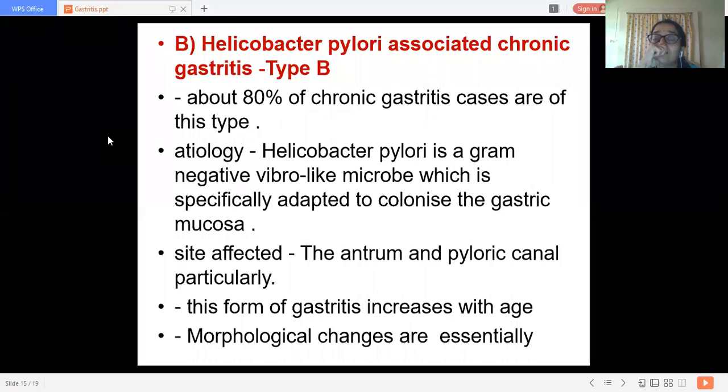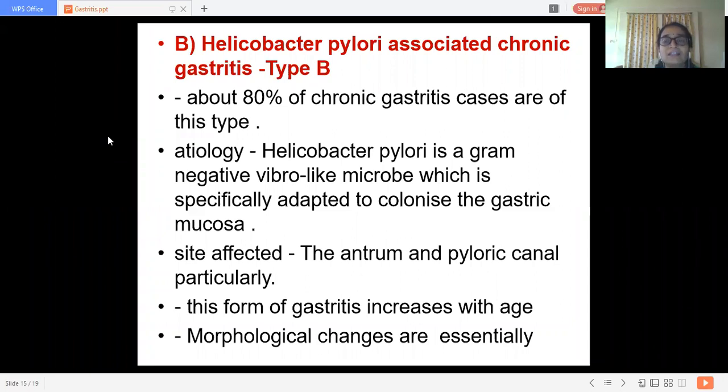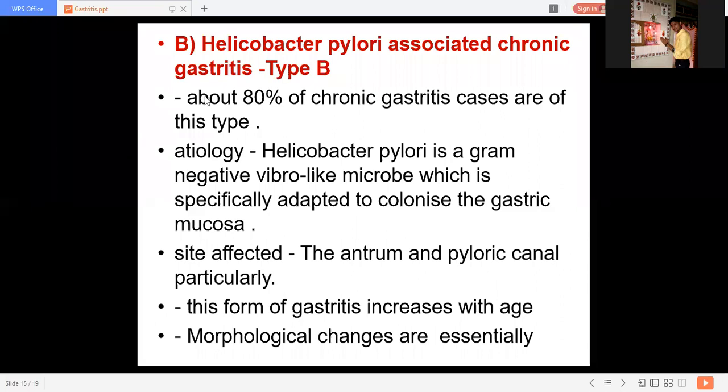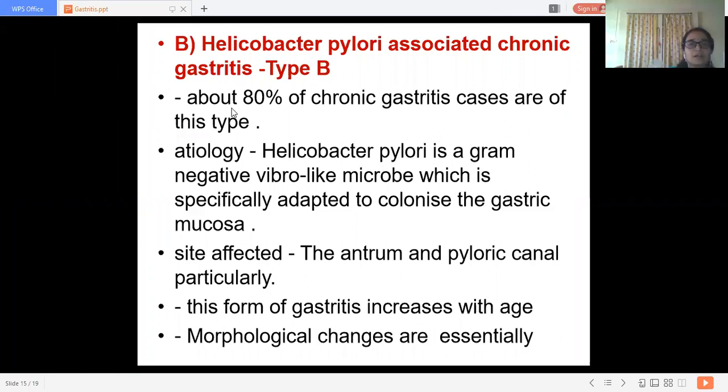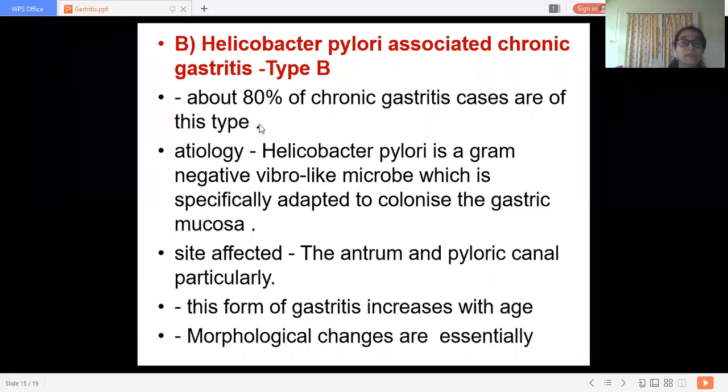In the blood plasma, urea is present in very small amounts, which gets converted into ammonia. With ammonia, there is inflammation, blood flow increases, and an alkaline atmosphere forms, which induces the inflammation. About 80% of chronic gastritis cases are of this type: Helicobacter pylori associated chronic gastritis, that is type B.